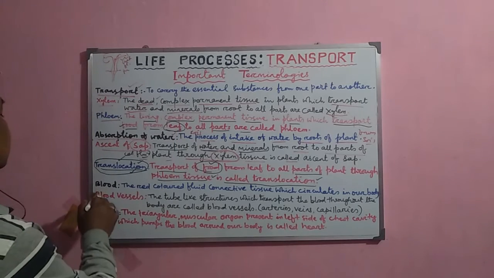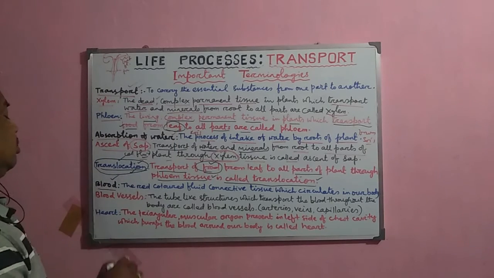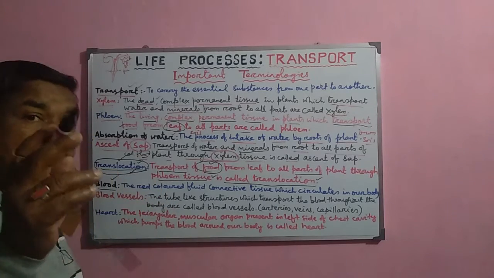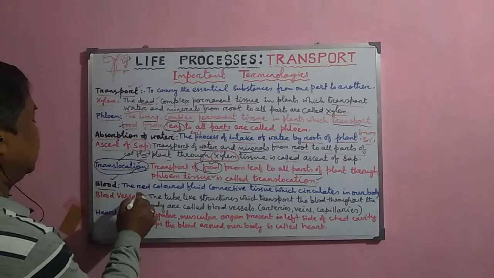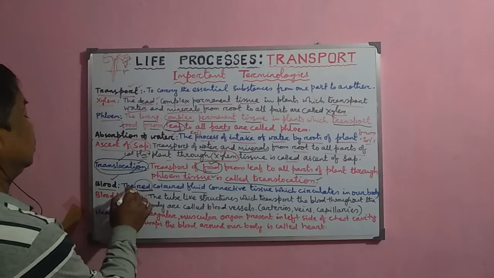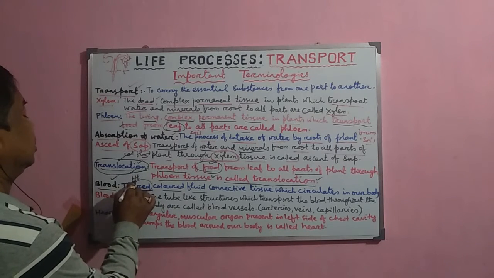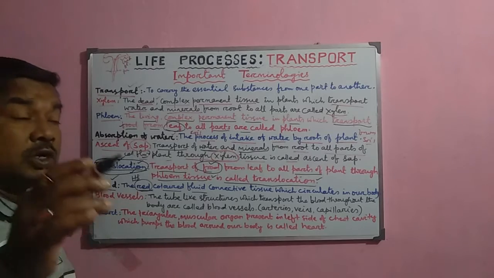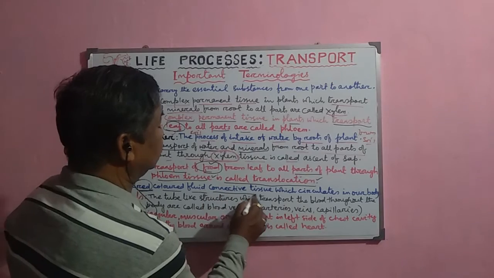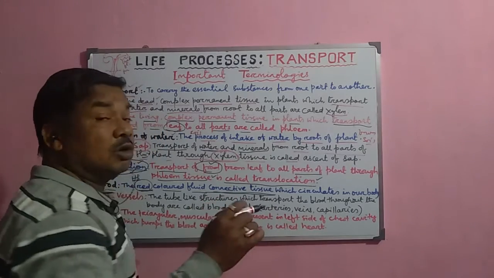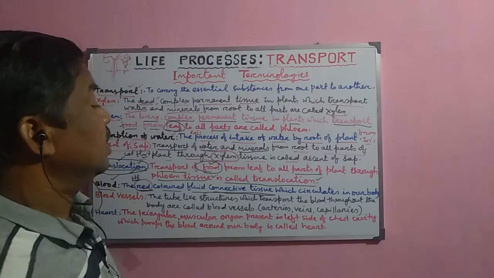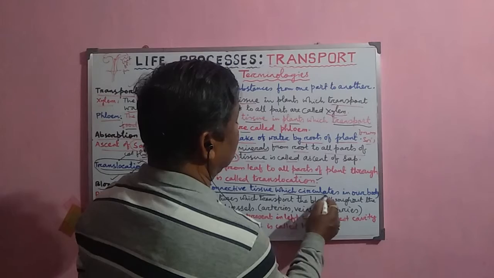Now the next important terminology for the animal system is blood. Now what is blood? Where is it present and what is its important function? Blood is a red colored fluid. Why is it red? Because it contains the hemoglobin pigment, and this hemoglobin pigment makes the blood red. And it is a connective tissue because blood is a tissue. It consists of a number of cells, that may be RBC, WBC, platelets, etc.